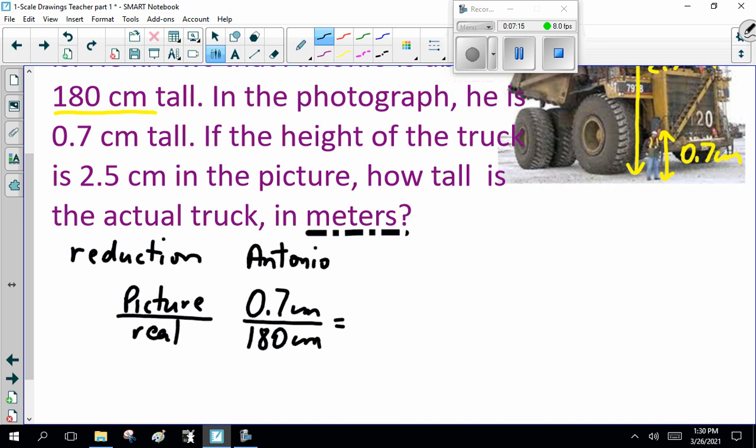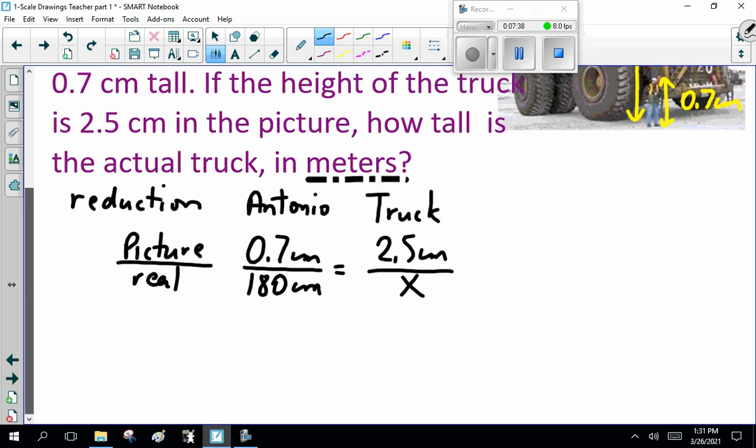And then there's the truck. The picture of the truck is 2.5 centimeters tall. And how tall is it in real life? I don't know. What do we call a number we don't know? X. This is why we did all those ratio and proportion questions.